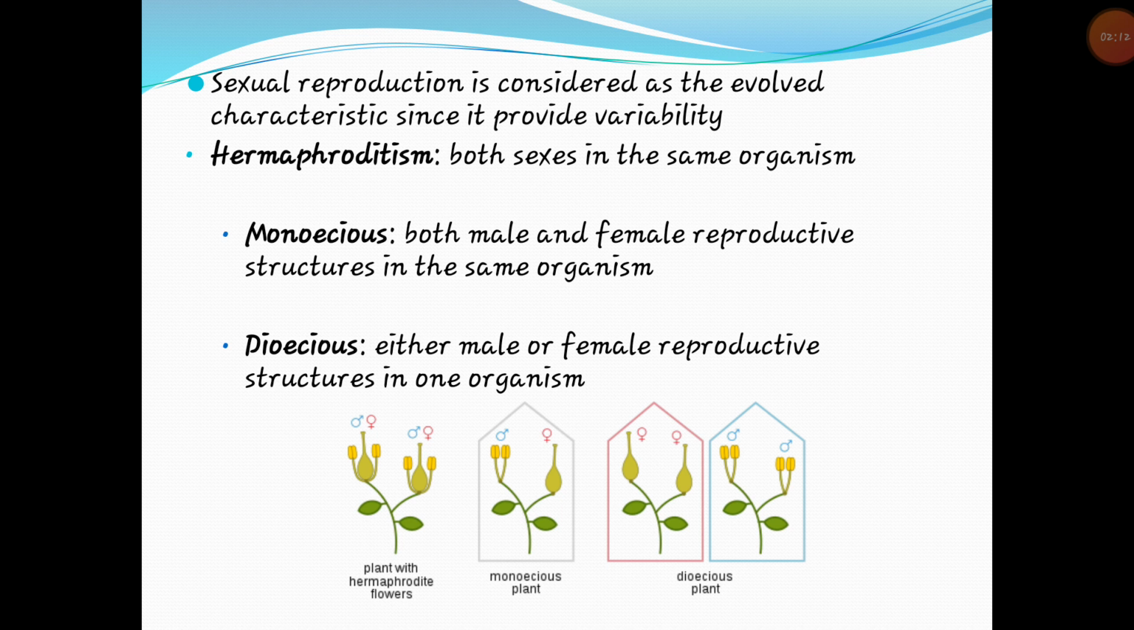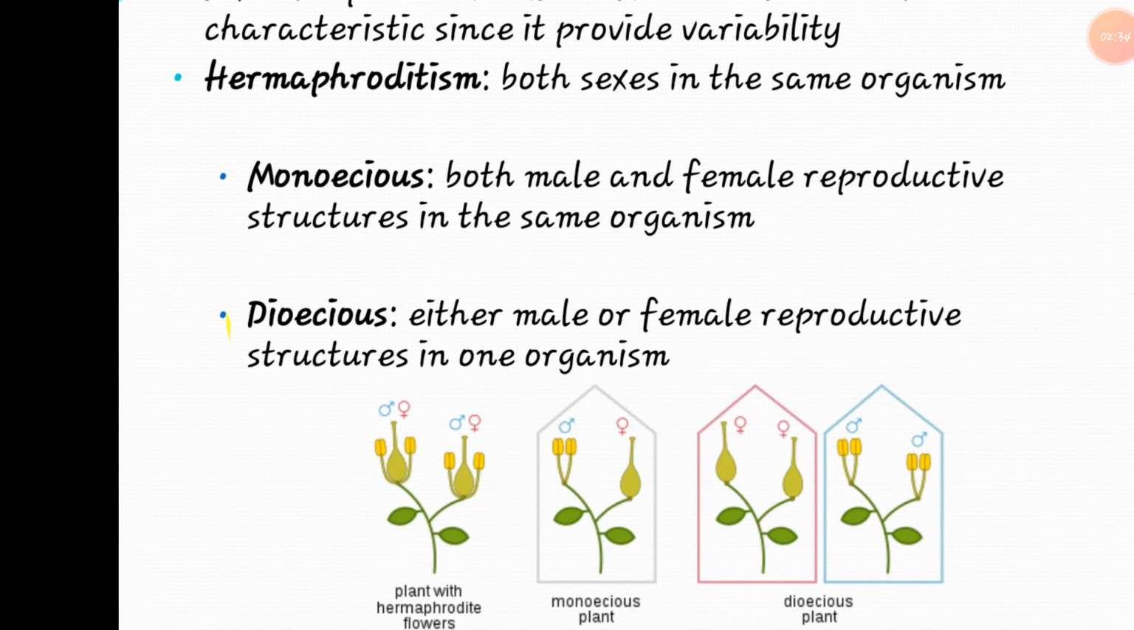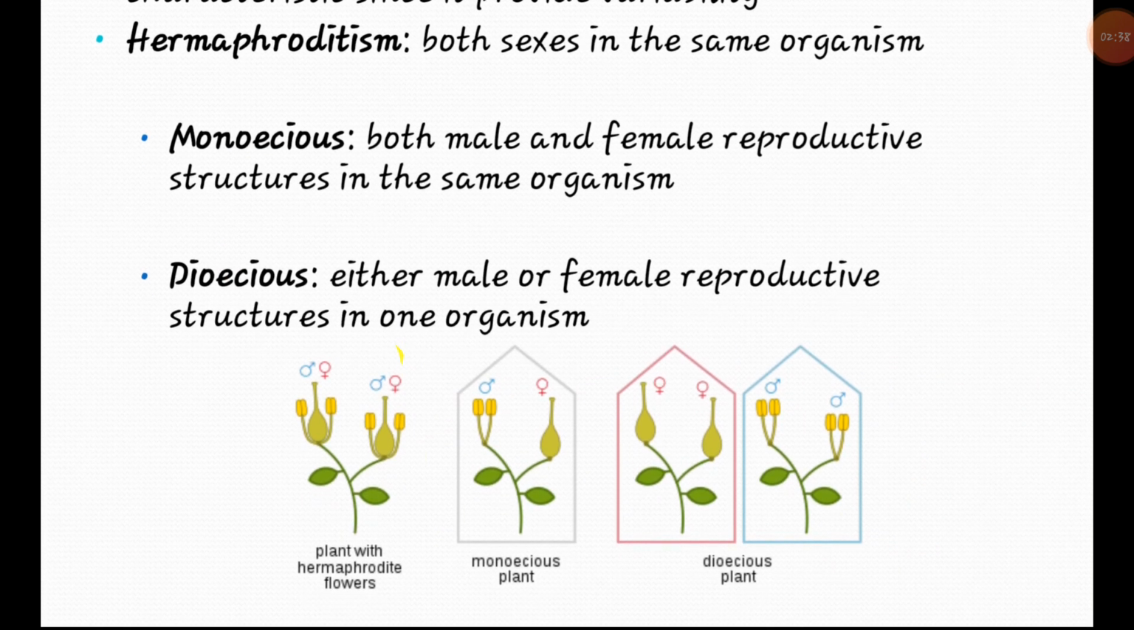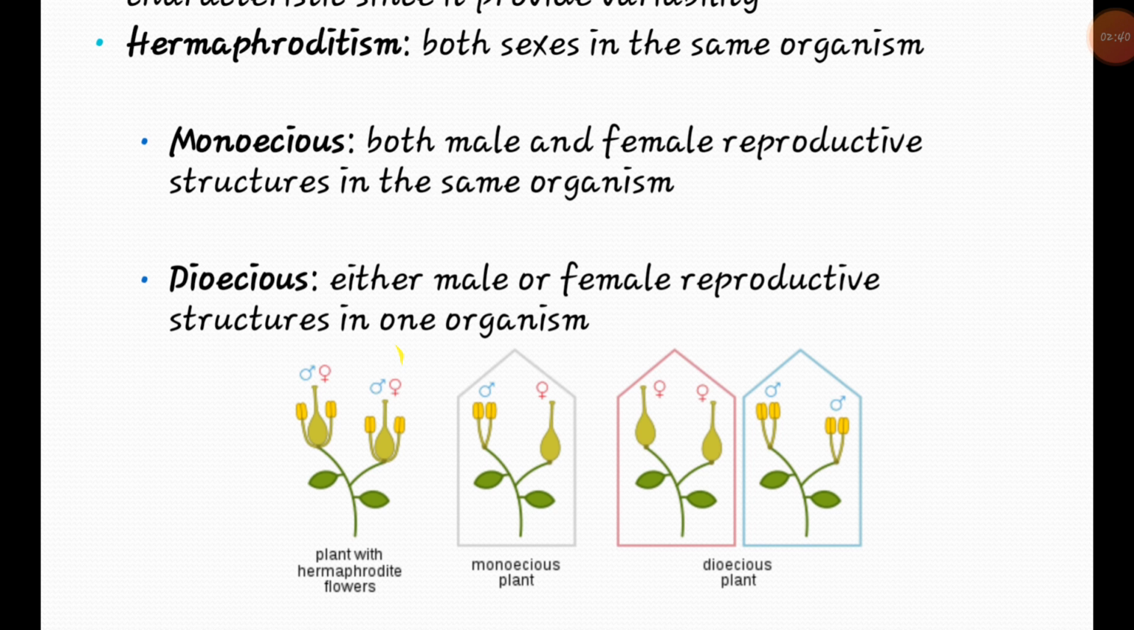So we should know these terms, that is, what is hermaphroditism, monoecious and dioecious. Hermaphroditism means both sexes in the same organism. Monoecious means both male and female reproductive structures in the same organism, and dioecious means either male or female reproductive structure in one organism. In this diagram we can see these three types: hermaphroditism, monoecious plant, dioecious plant.